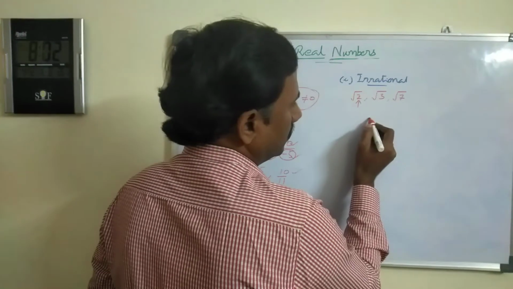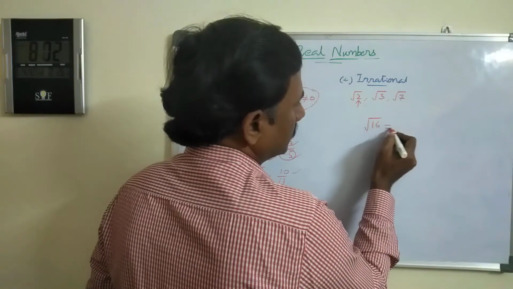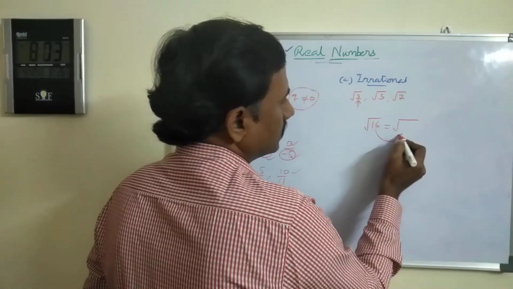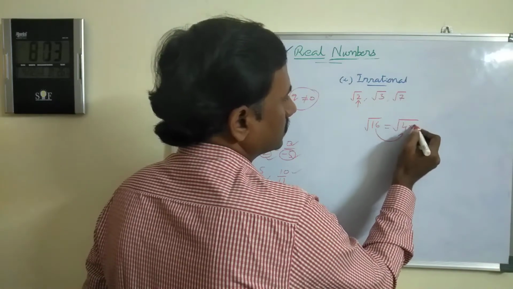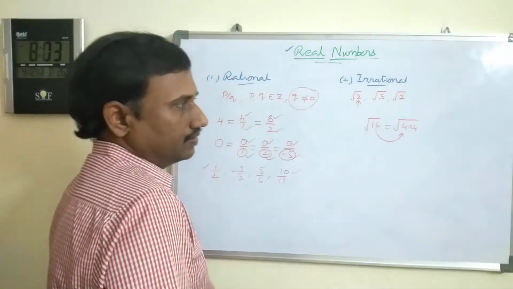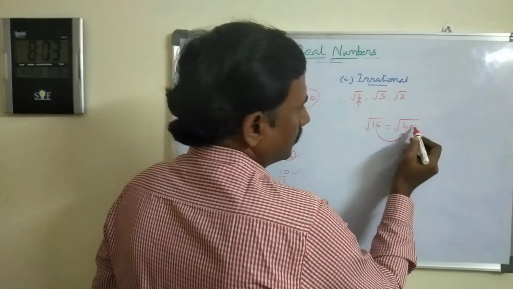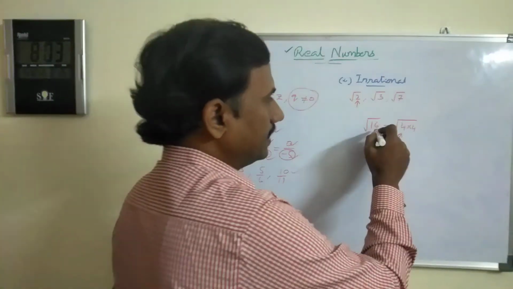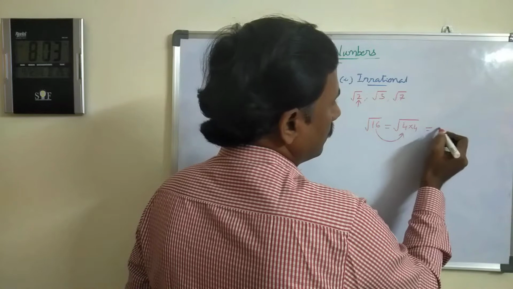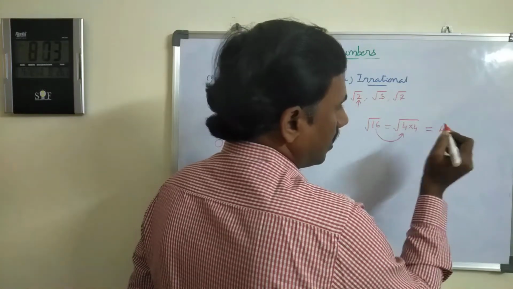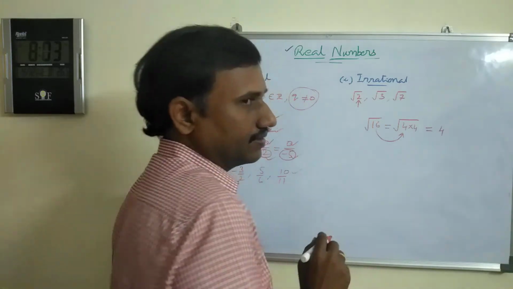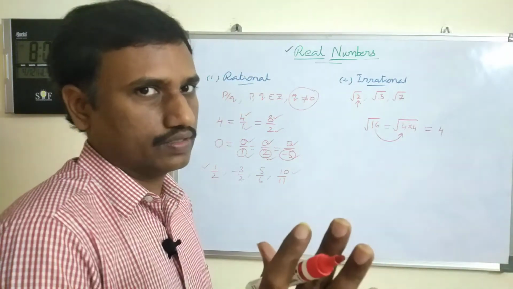For example, square root of 16. What is the meaning of square root? Here you have to split this 16 as the product of two equal numbers. Then 4 into 4 means 4 squared. By squaring 4 we are getting 16.